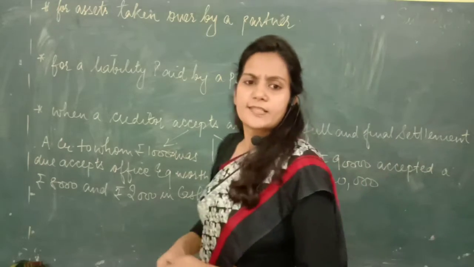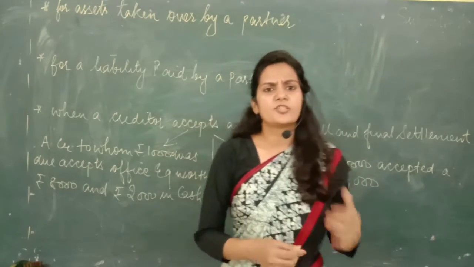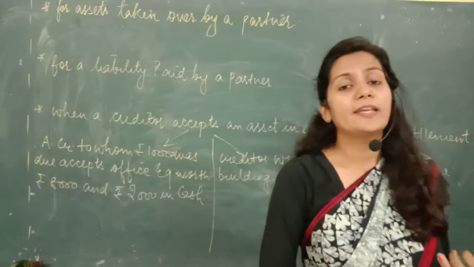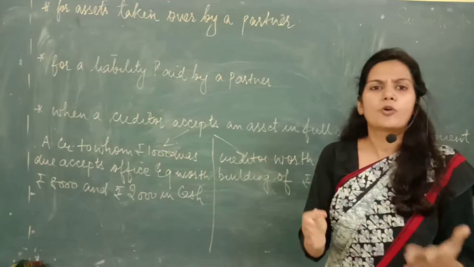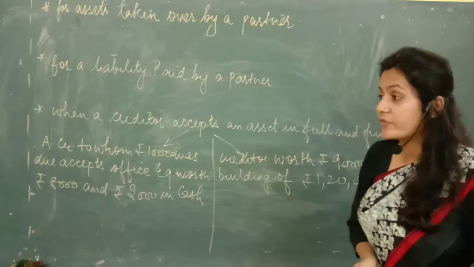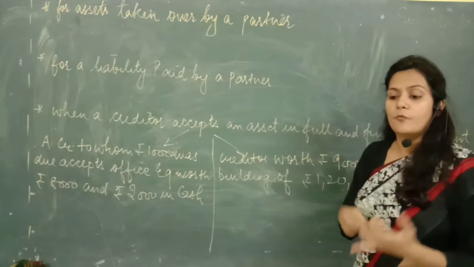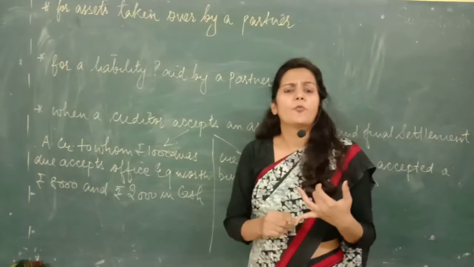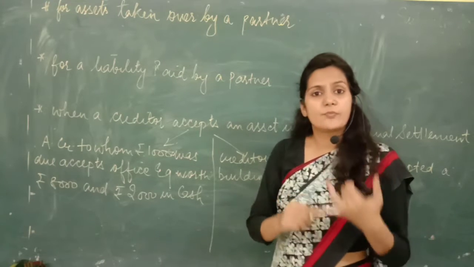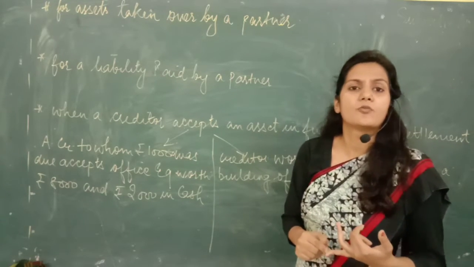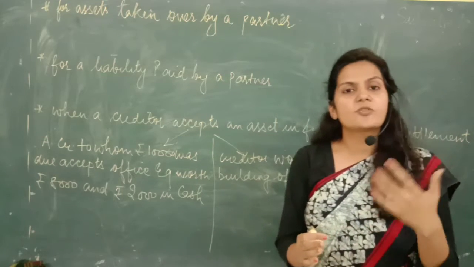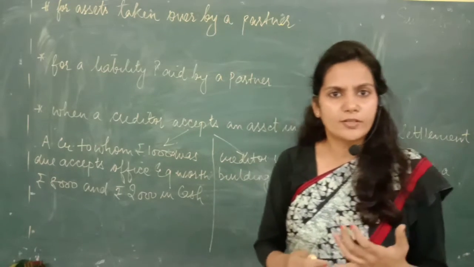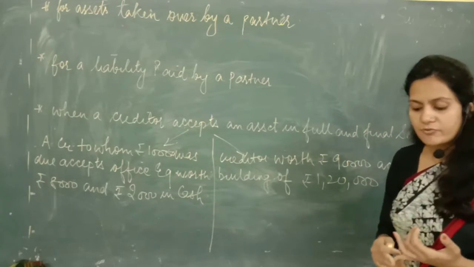Now let us discuss some important journal entries before making realization account. See, posting in realization account is not a difficult task. The difficult task is to understand when, how and by what amount we have to debit or credit realization account. Passing entries is of foremost importance. Posting them into ledger is second step. Got it? So let us discuss some entries first of all.